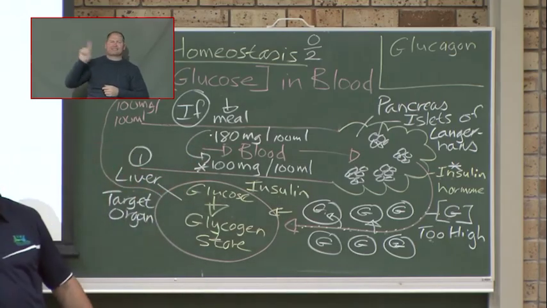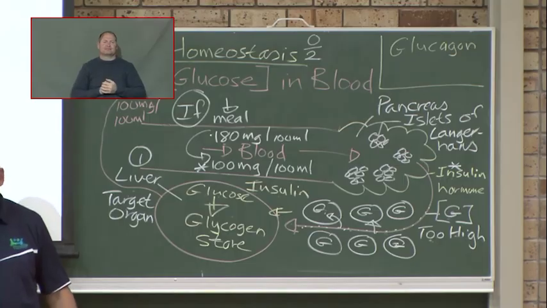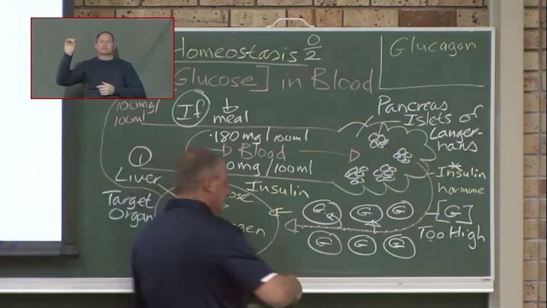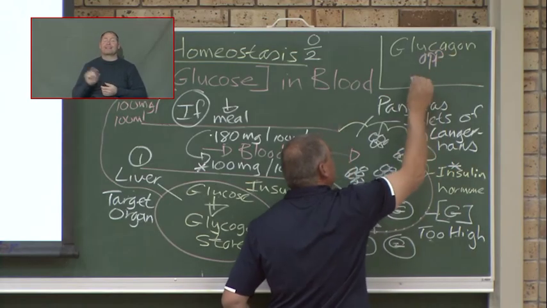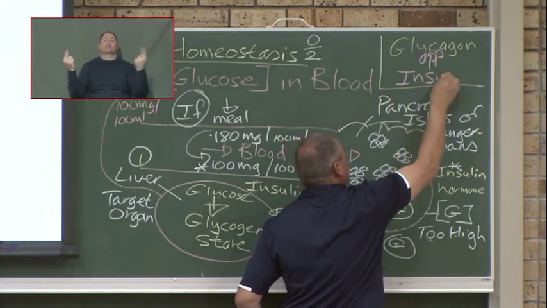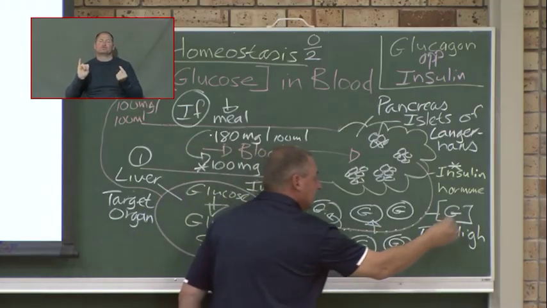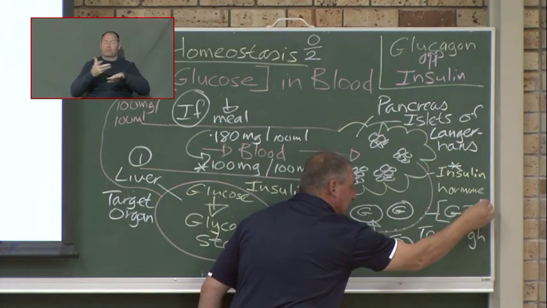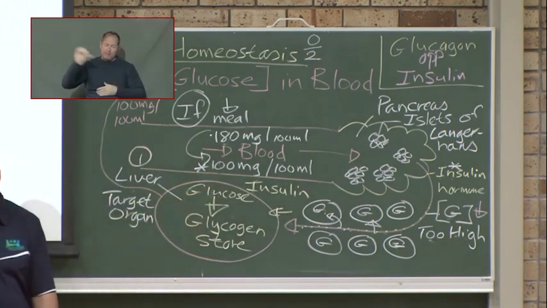Can I ask this learner here? Do you know what glucagon is? What is glucagon? Glucagon is the opposite. Is the opposite of what? What did insulin do? Insulin caused the blood glucose levels when they were too high to drop, to come back to normal. Am I right?